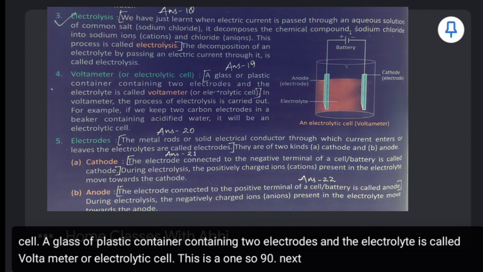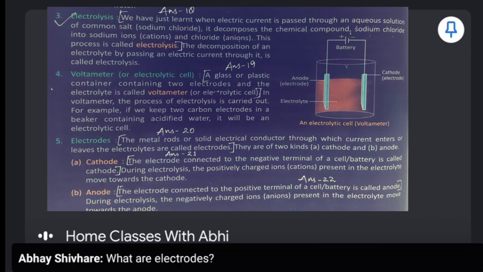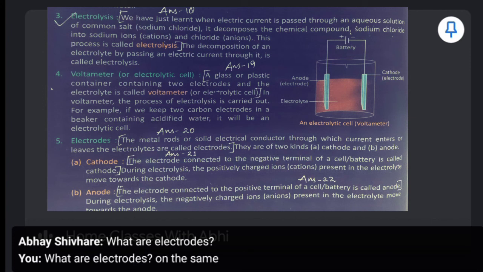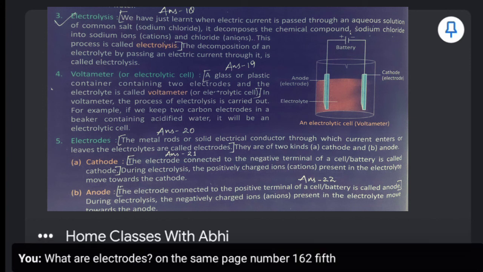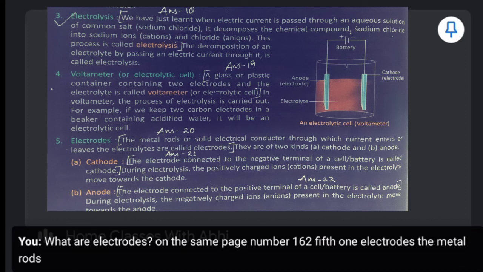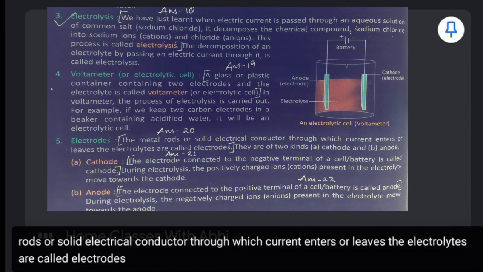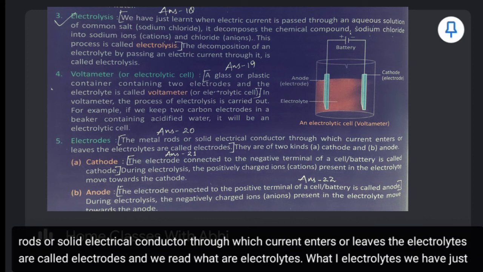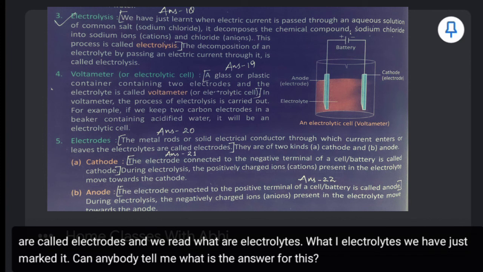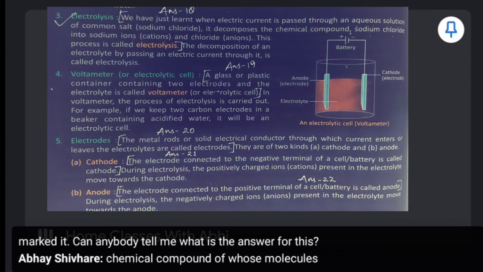Next question. What is the next one? What are electrodes? On the same page number 162, fifth one, electrodes. The metal rods or solid electrical conductors through which current enters or leaves the electrolytes are called electrodes. And we read, what are electrolytes? We have just marked it. Can anybody tell me what is the answer for this? Ionize.